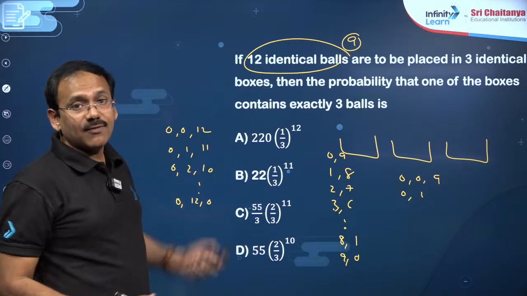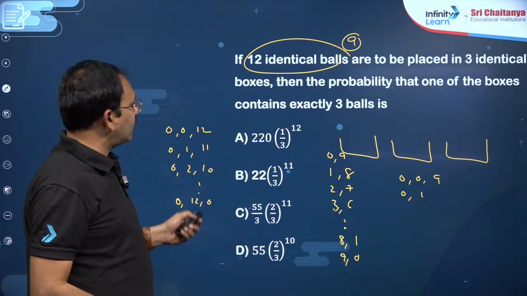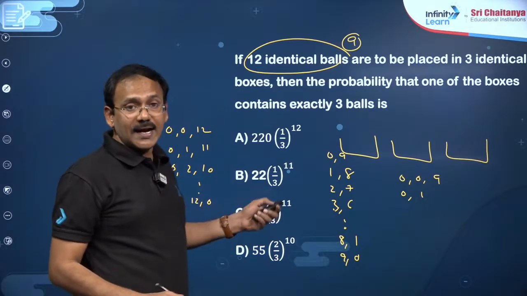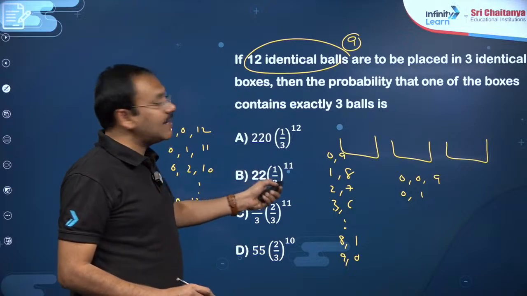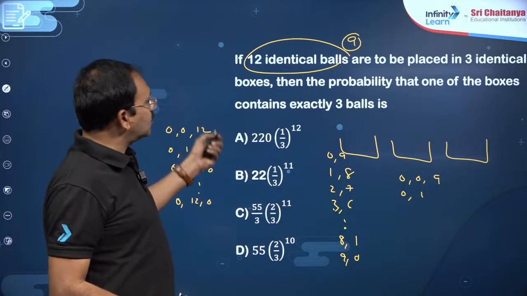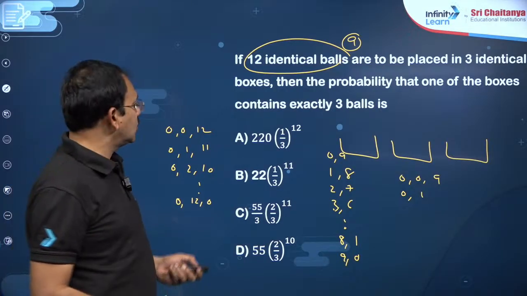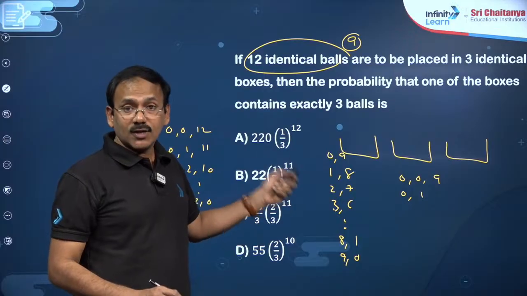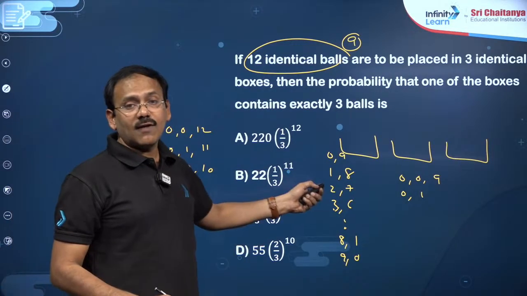In those you have to take where one particular box is going to take 3. So you have to take, my dear friends, I think here he has taken the cases where the boxes are not identical. So this is why he is getting these 3 by 11 kind of cases, because each ball can go into any of the 3 boxes, otherwise you won't get these many. Here boxes are taken as not identical. If the boxes are taken as identical, the cases you need to count like this, and you fix one of the boxes to be 3 and count the other things, my dear friends.